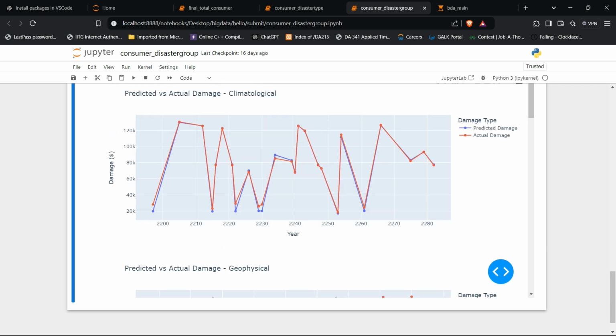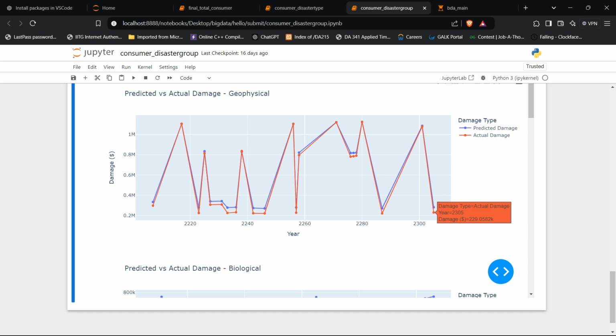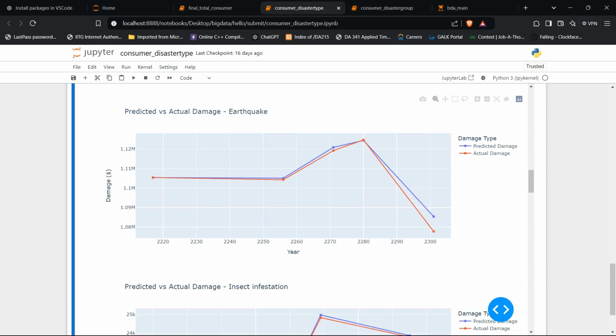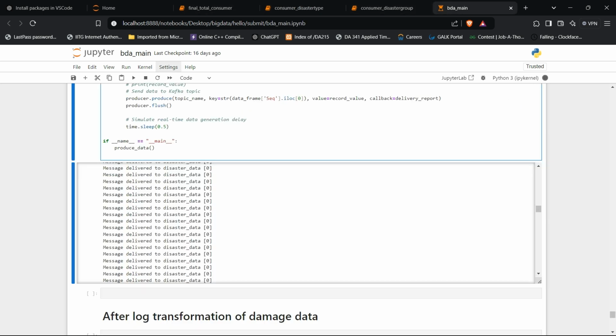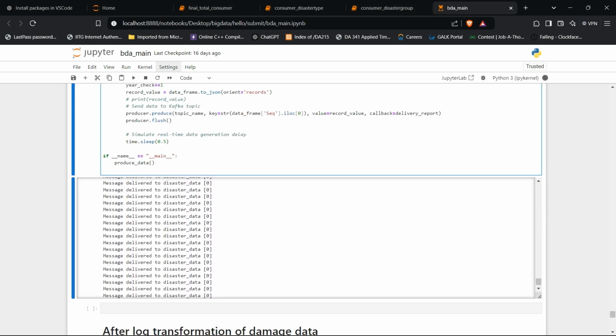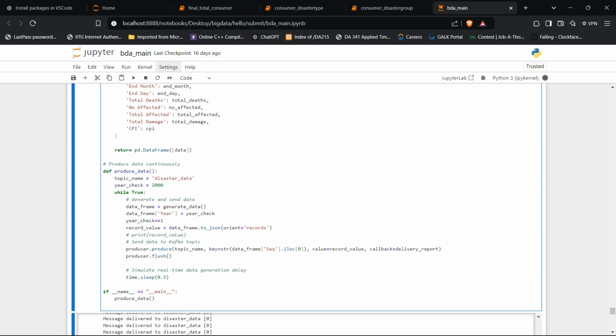This is how it gets predicted in real time, once we get the data from Kafka, which we are sending using the producer files with a 0.5 second delay.